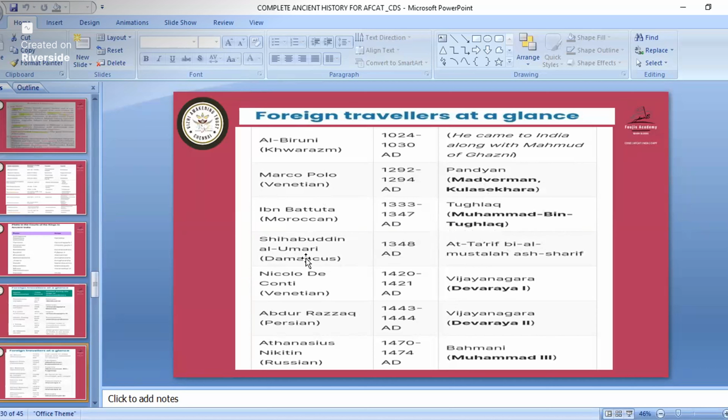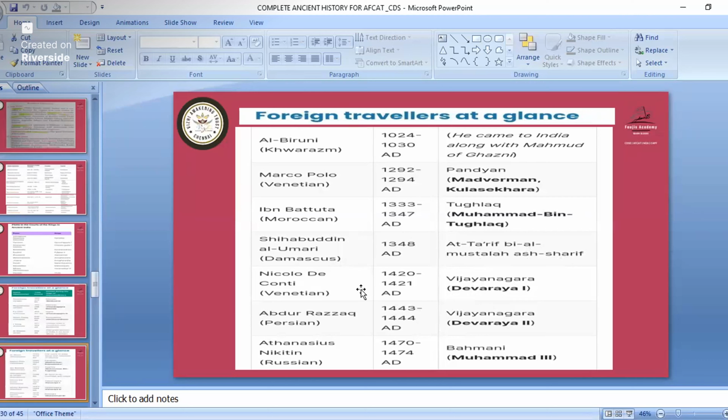Then Shihabuddin al-Umari from Damascus, he came here for some other work, Ta'rif bil-Mustalah ash-Sharif. Then about Niccolo di Conti, he came during the Vijayanagara rule, during the rule of Deva Raya I. And about Niccolo di Conti also a question has come.